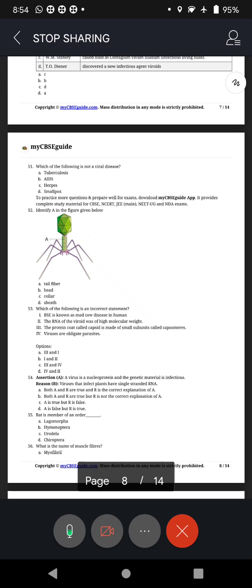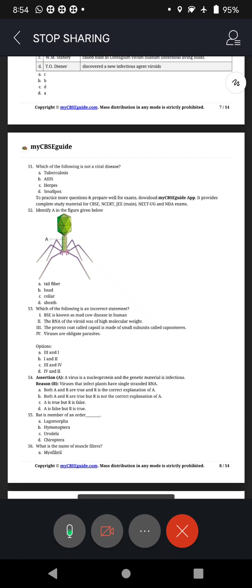Next, question number 53. Which of the following is incorrect statement? Again, see, incorrect, not correct statement. And in that four are given. BSE is known as mad cow disease in human beings.